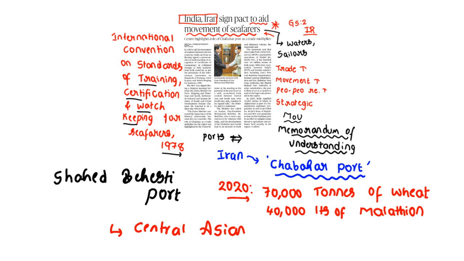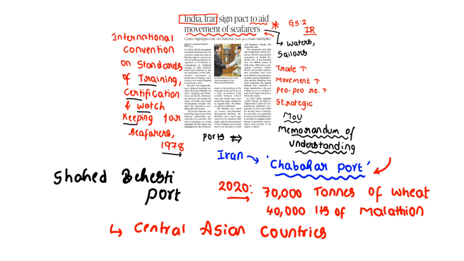Clear? Central Asian countries being Kazakhstan, Turkmenistan, Uzbekistan, all these 5 Central Asian republics can be accessed through this Chabahar port. India wants to increase its strategic relations with the Central Asian countries by using the Chabahar port.